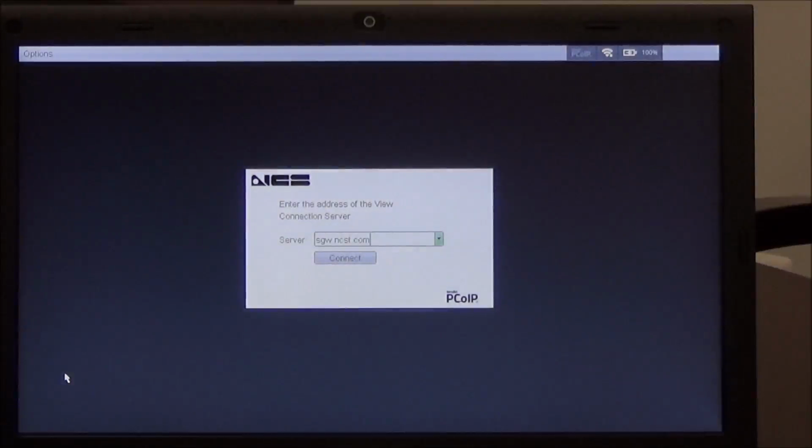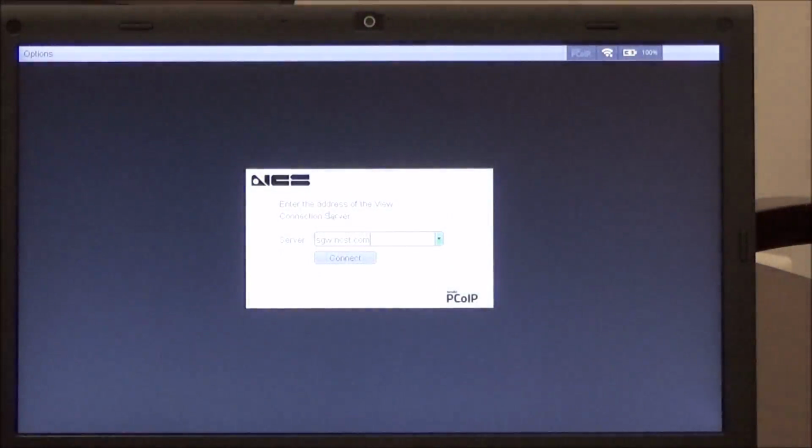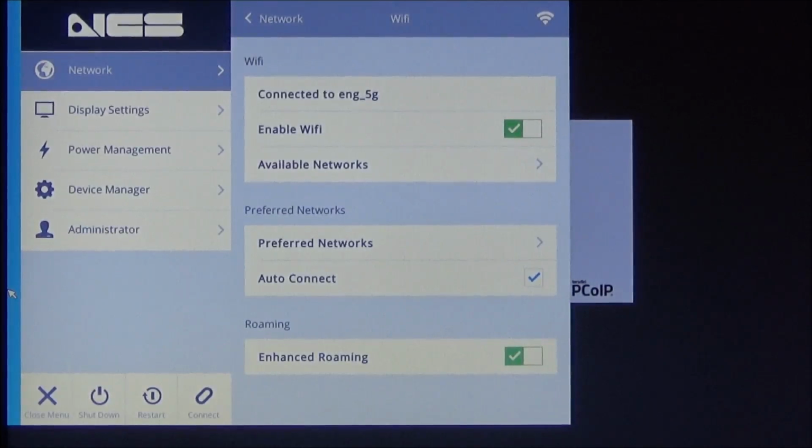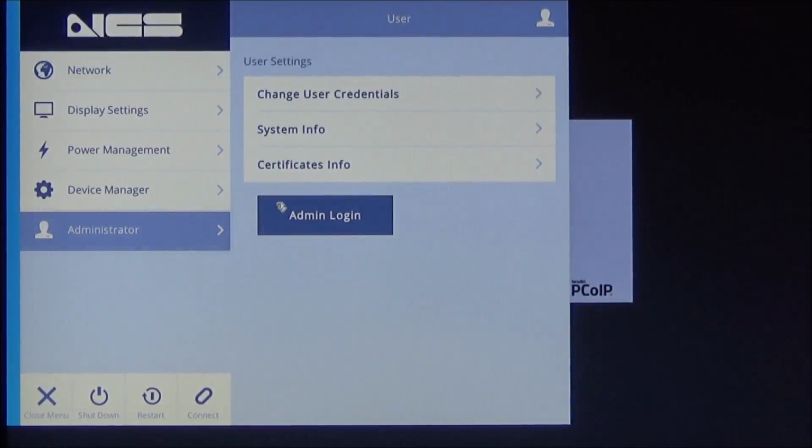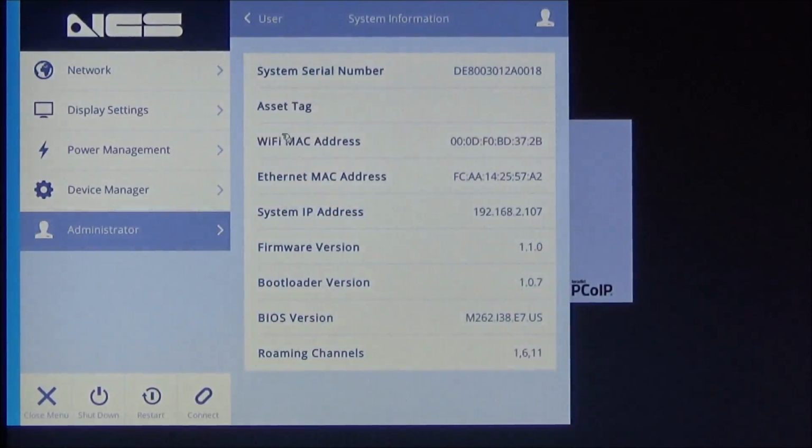A couple things will change after you enable that. A small dot will appear in the status bar next to the Wi-Fi signal strength meter. This shows that Wi-Fi roaming is indeed active. We can also check back in the on-screen menu about the roaming channels that are currently set.